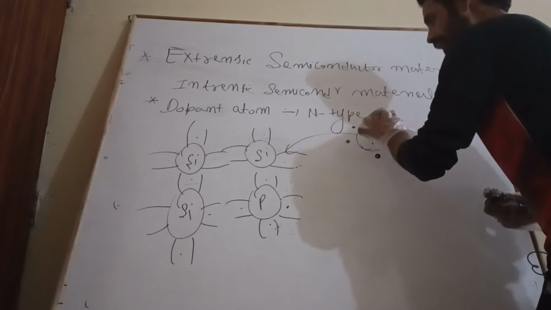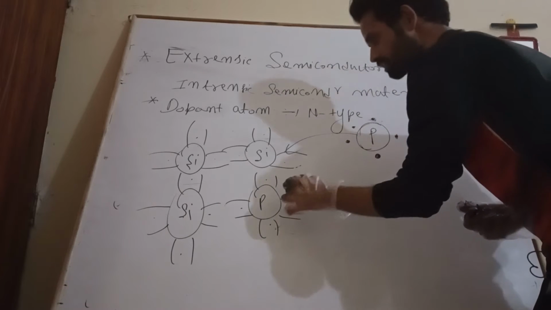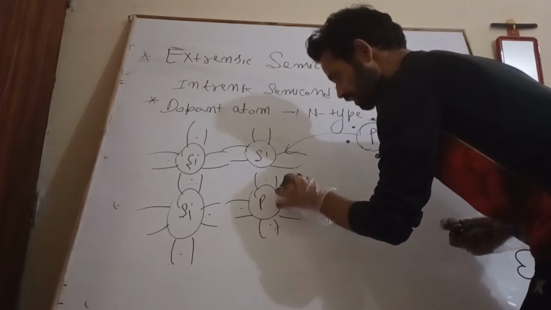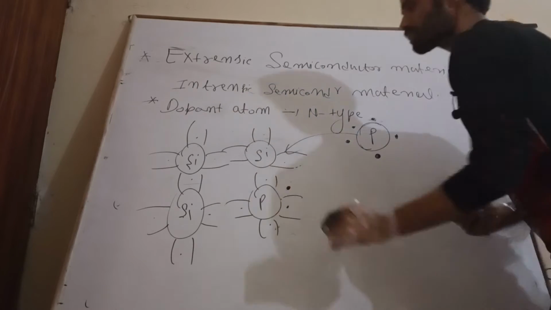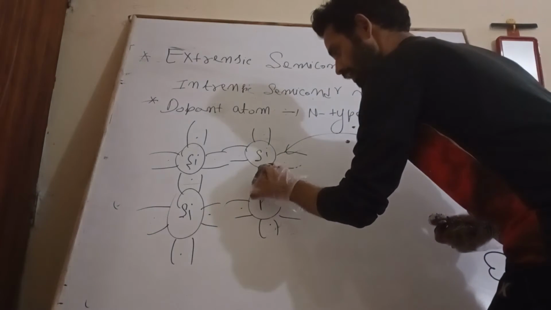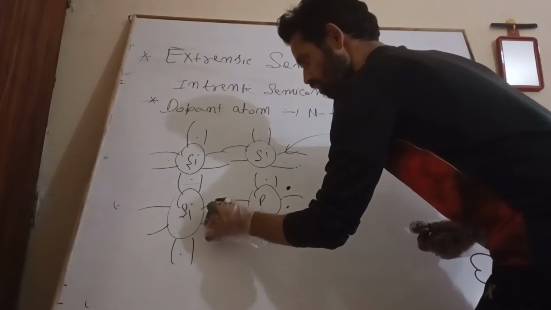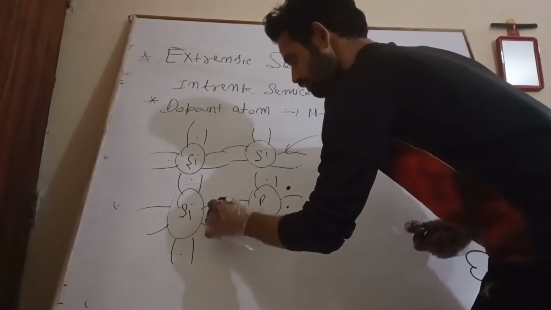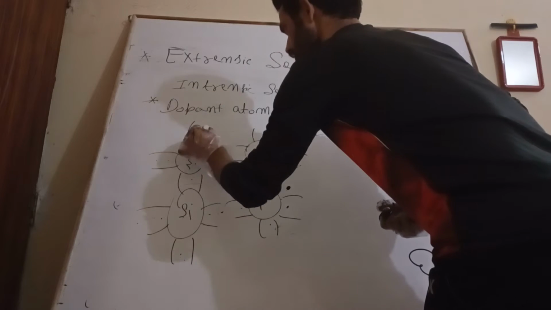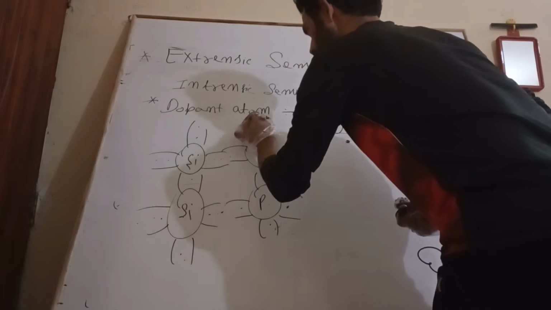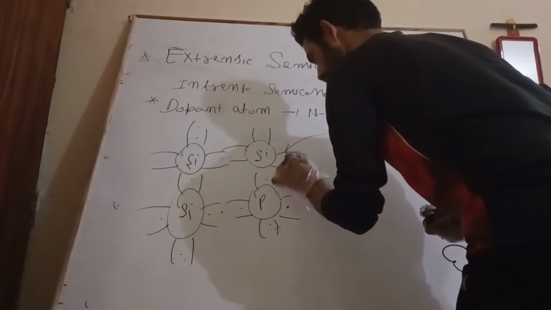So these 4 electrons out of 5, and this fifth electron is remaining what? Remaining loosely bound to this phosphorus atom. Now this octet has been completed with 8 electrons.